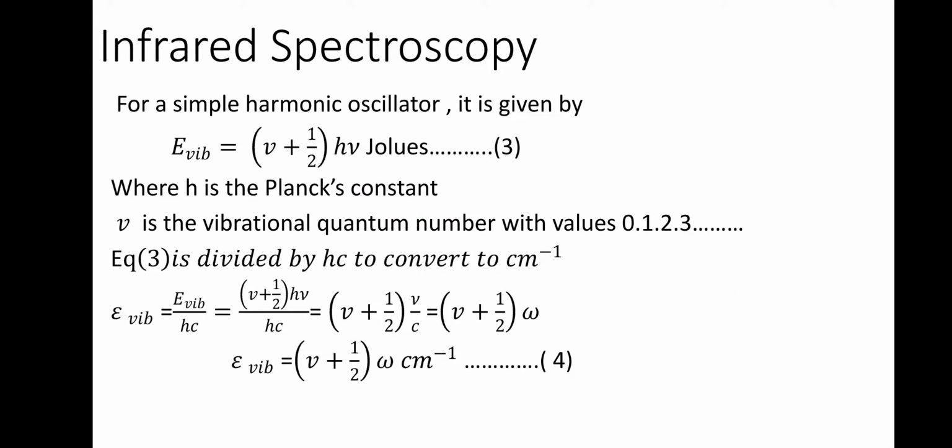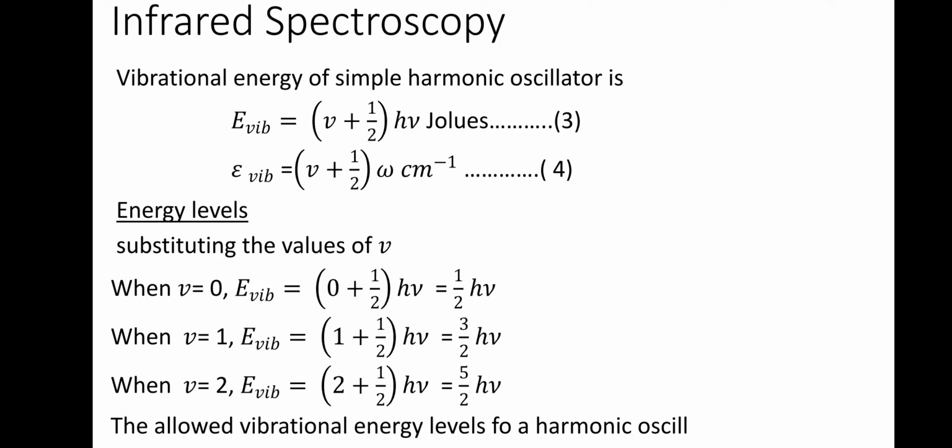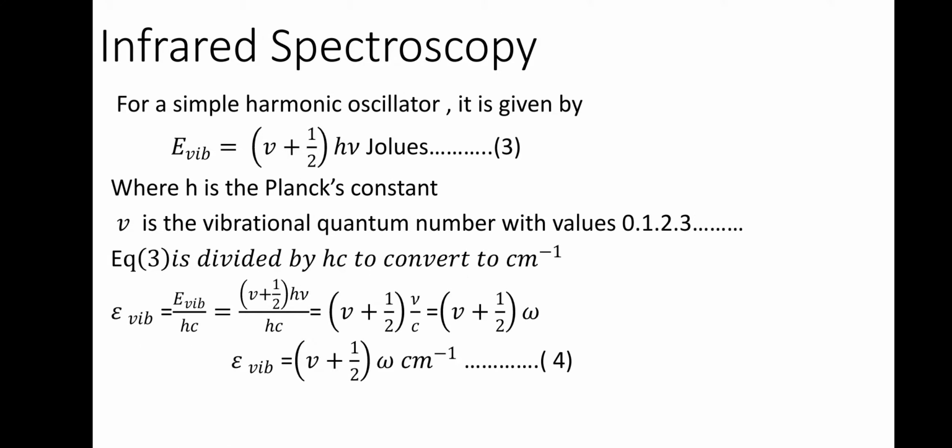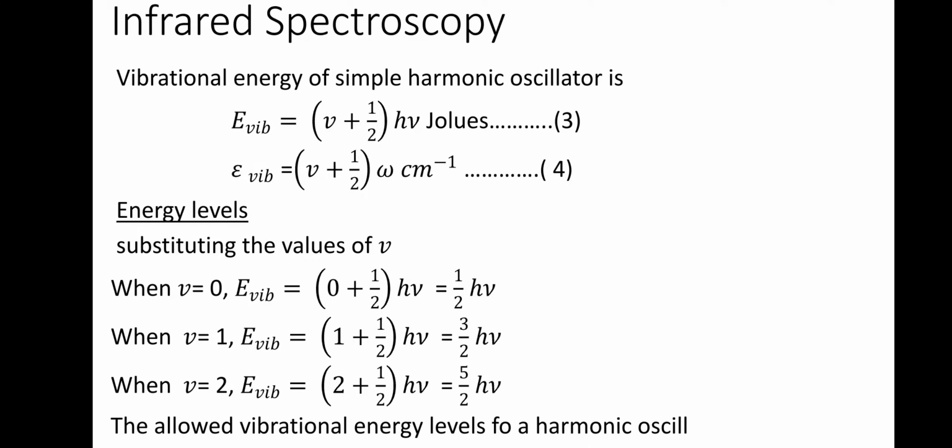When you take the energy for a simple harmonic oscillator, we find that E vibration is equal to V plus half h nu joules, where V is the vibrational quantum number. In terms of centimeter inverse, it becomes epsilon V is equal to V plus half omega.